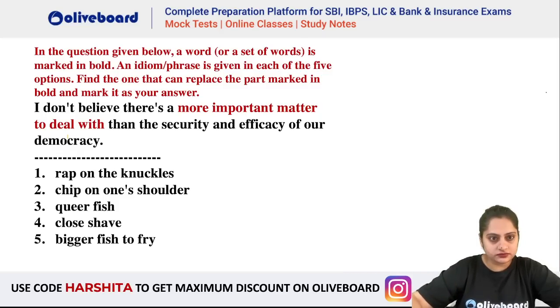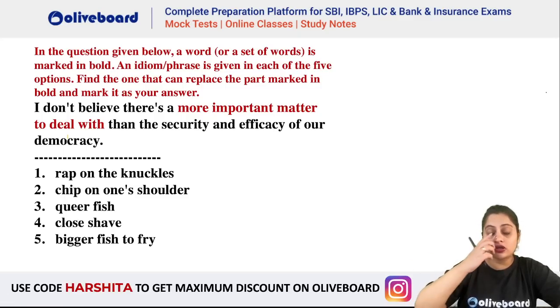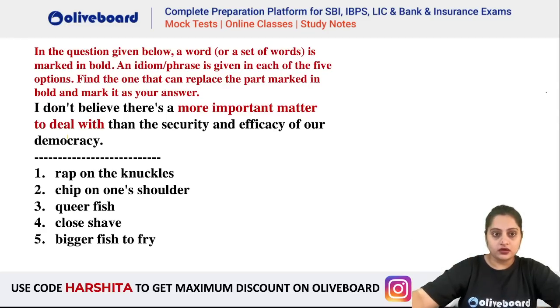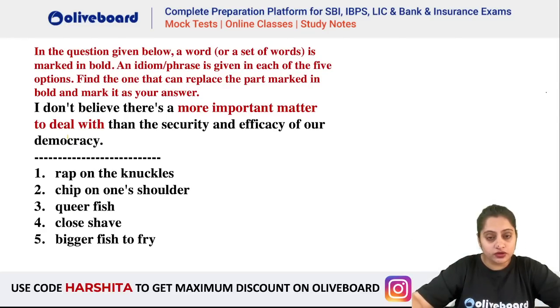Next one, again replacement. So these are all your common ones which I have put in the questions. These are also common ones which you should know. I don't believe there is a more important matter to deal with than the security and efficacy of our democracy. So, here the change in pattern is you are given the meaning.